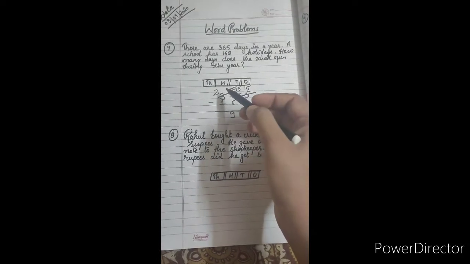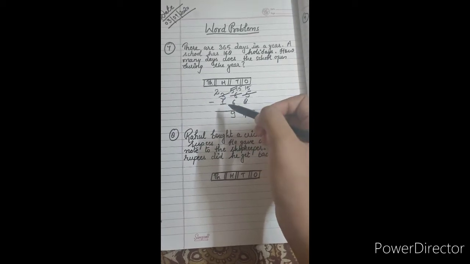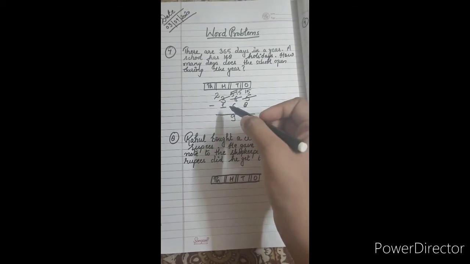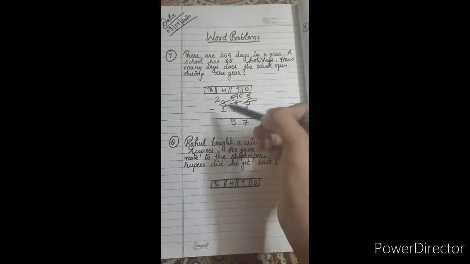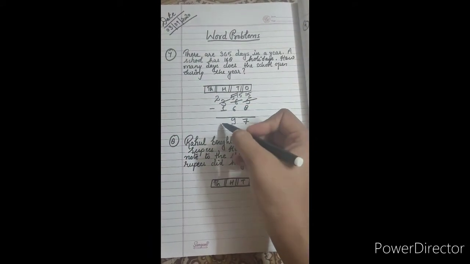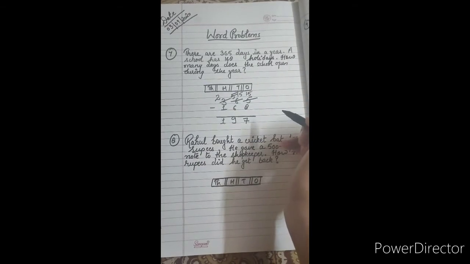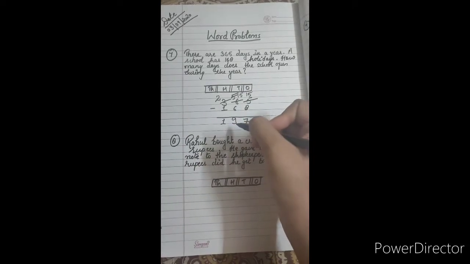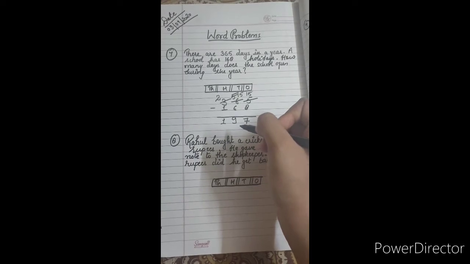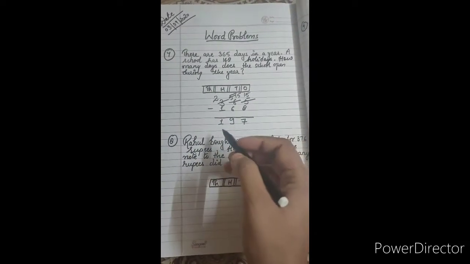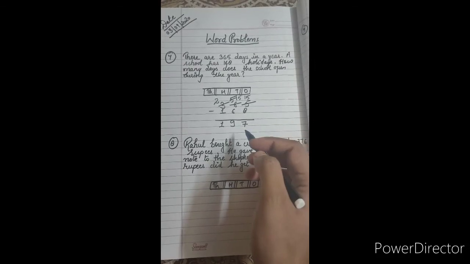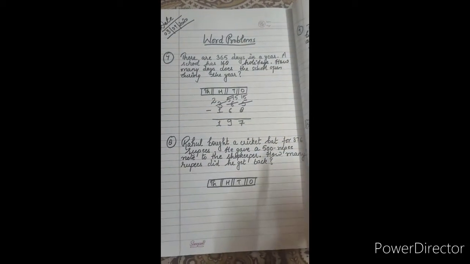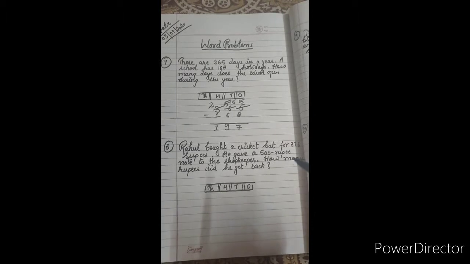Now subtracting hundreds. We want to subtract 1 from 2. It is easily possible, because 2 is greater than 1. So 2 minus 1 is 1. So the answer will be 197. So 197 days the school opened during the year. Right? Yes. And next question.